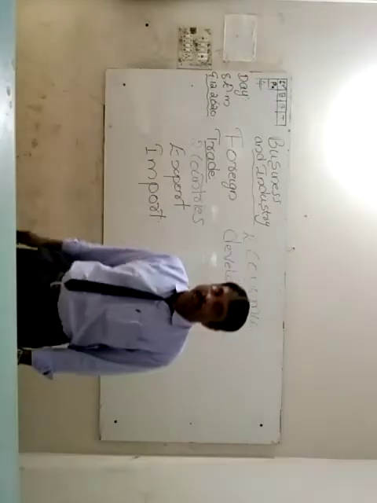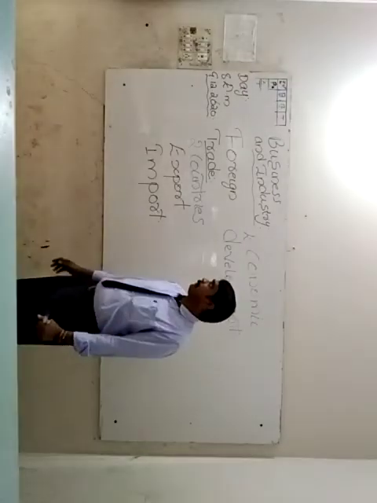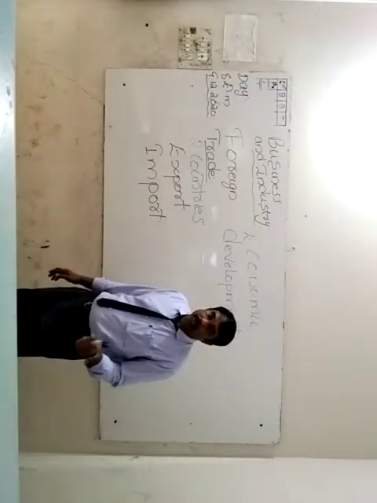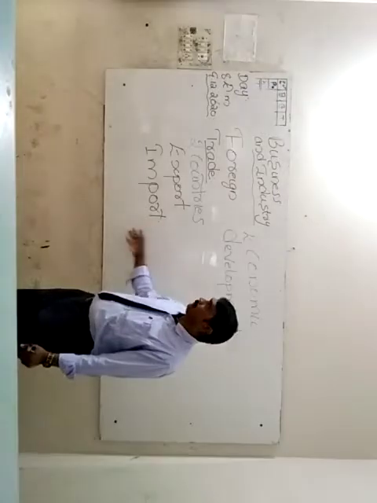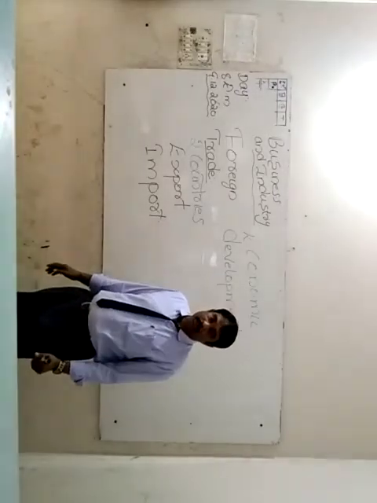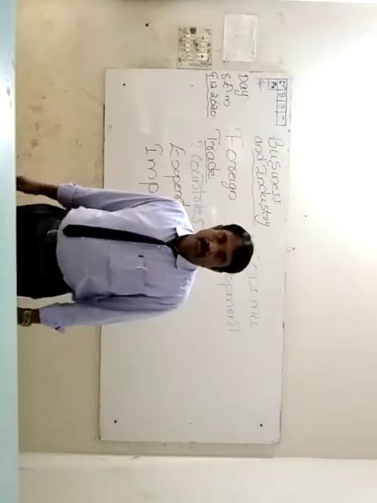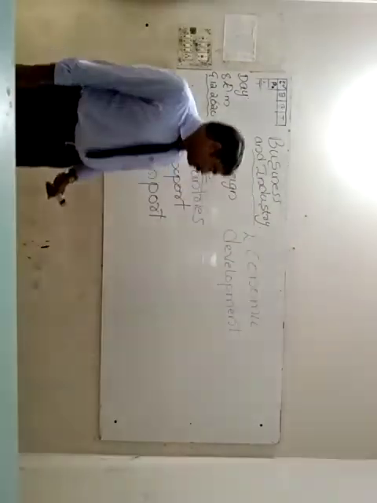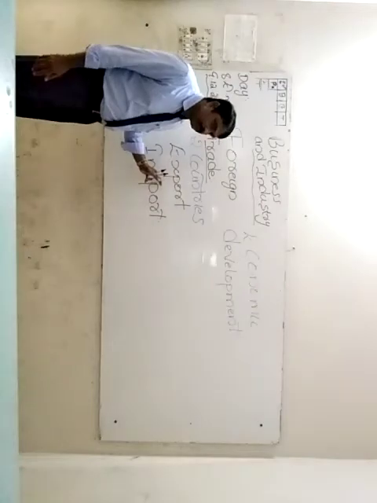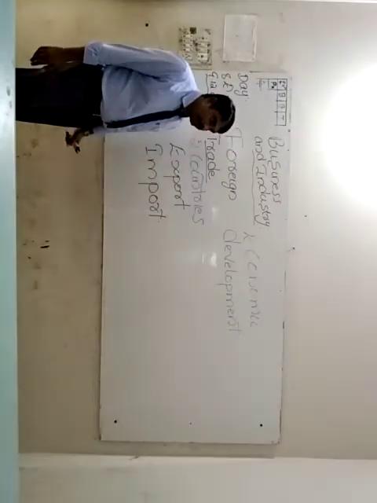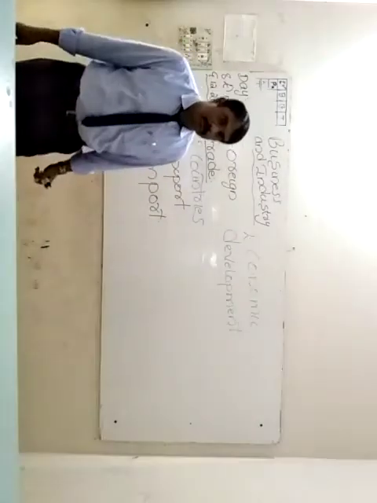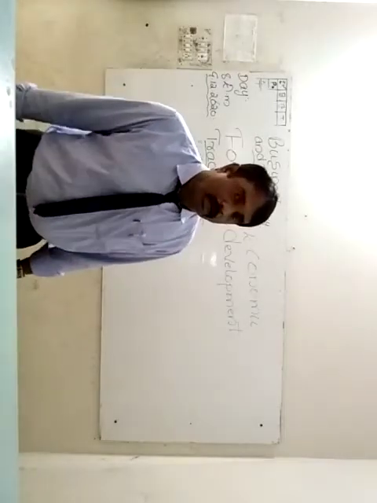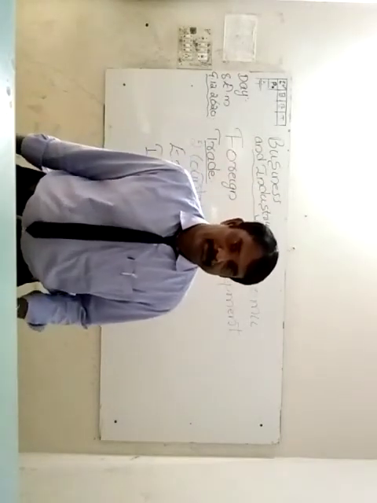That is the specialty of foreign trade. Then there are two aspects for foreign trade. One is export. Another one is import. Export and import are two aspects of foreign trade.